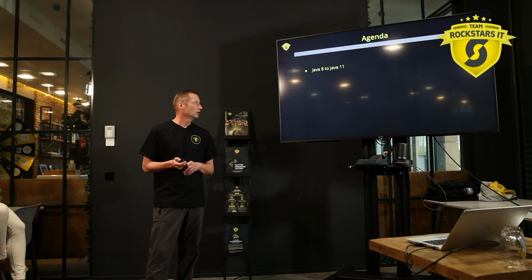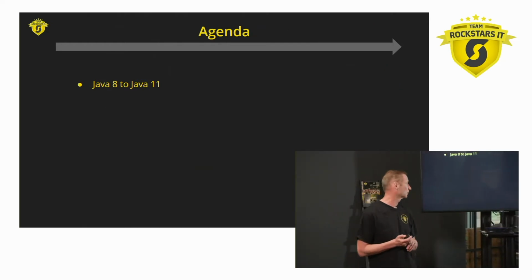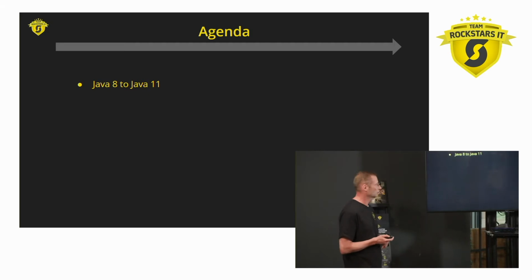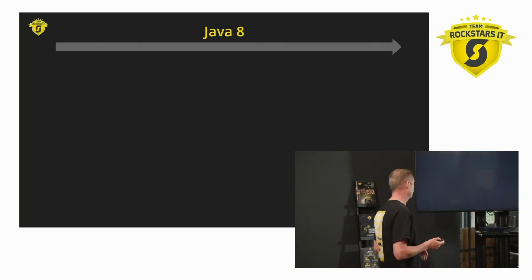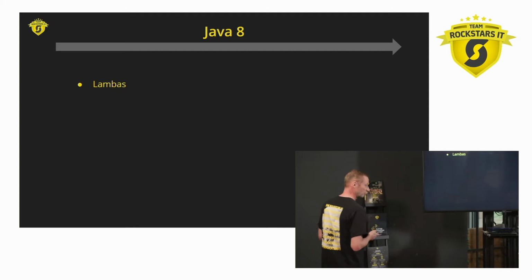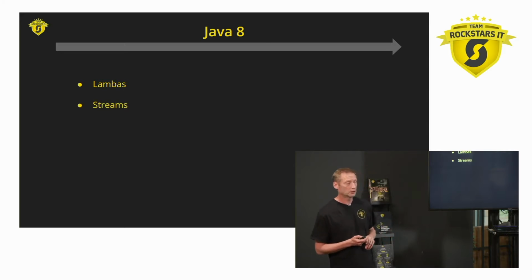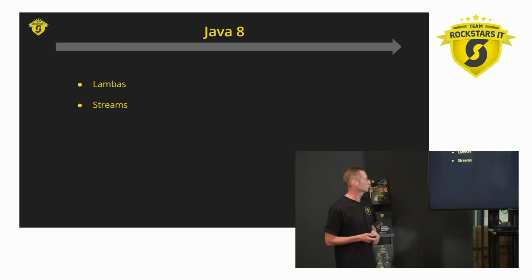We're just going to skip over Java 8 to 11 because I guess a lot of you are still on Java 8, like we have many customers that still are, so we're just going to briefly go over it, and then we're going to do the real part, Java 12 to 17, so what are the new features. So Java 8 was of course the Big Bang Java version, the biggest one ever at that time, where lambdas and streams got introduced, and they got a lot of traction at that time.